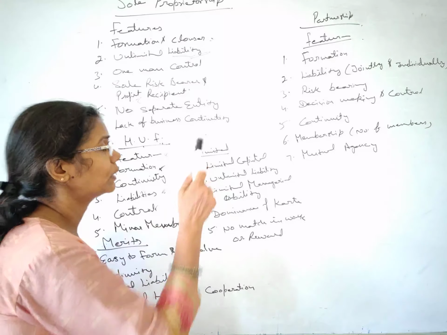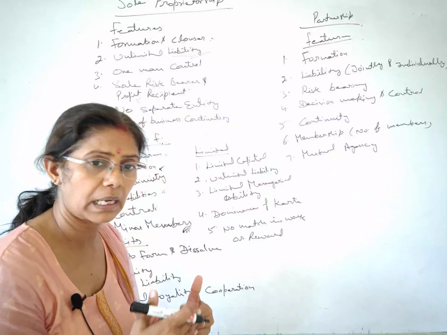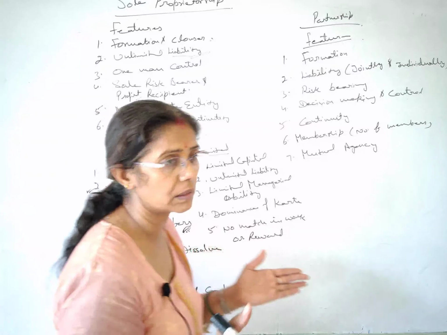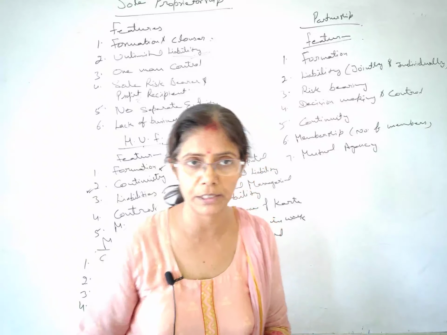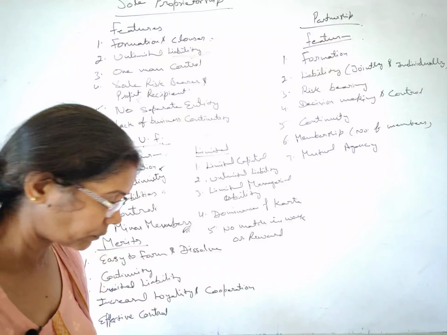Now we will talk about the limitations. Always there are pros and cons of everything. Some merits are there, but you will not find even a single thing where there is no drawback. Okay. So the first one is limited capital.